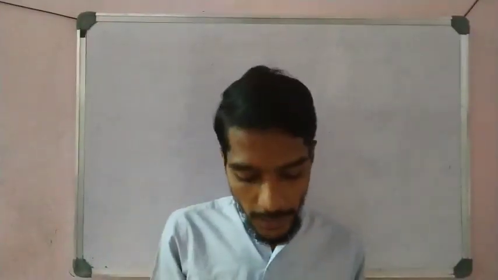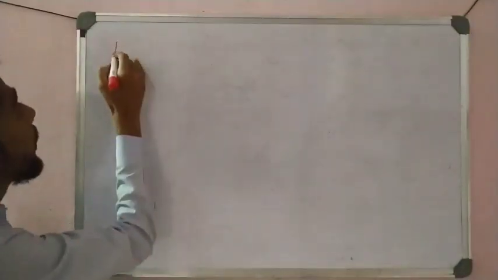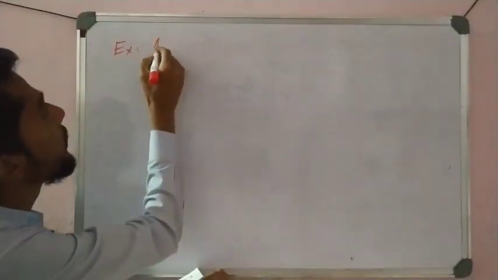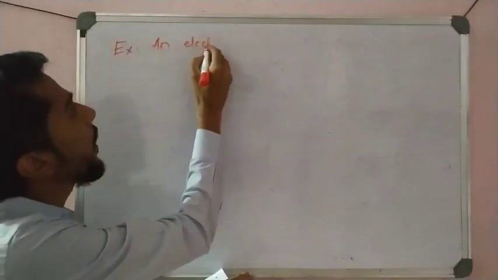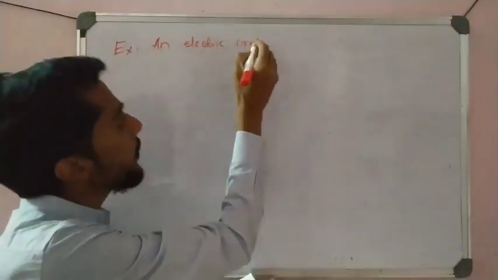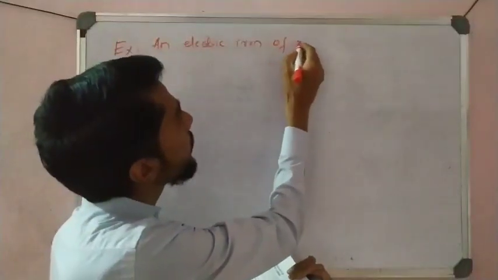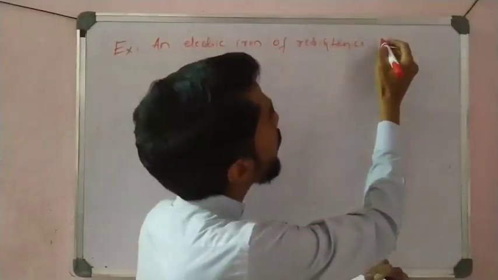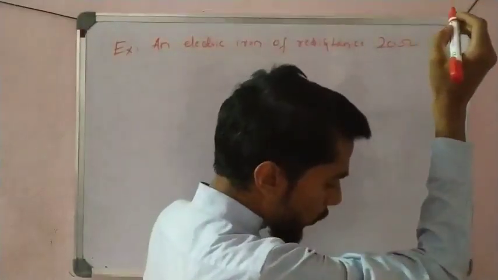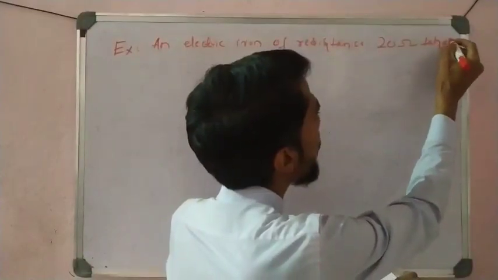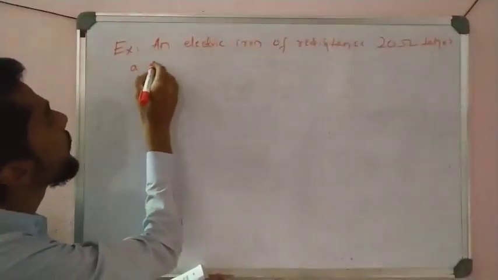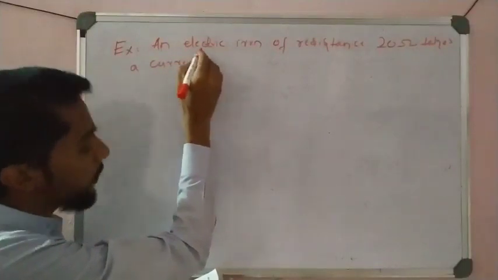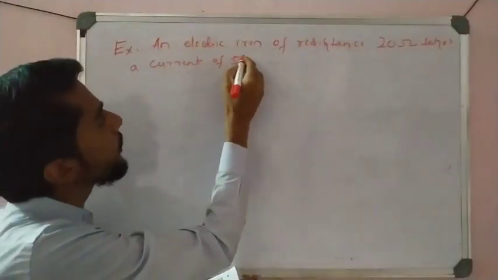Okay students, now take the first example numerical on this concept, example number 1. Write down here: an electric iron of resistance 20 ohm takes a current of 5 ampere.